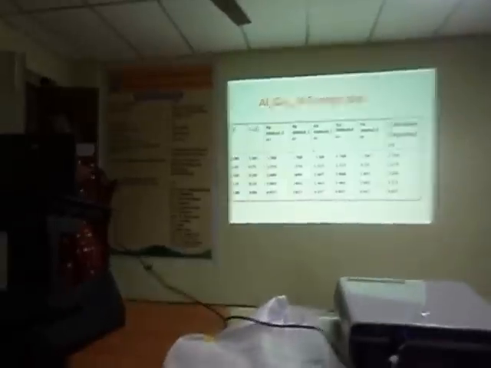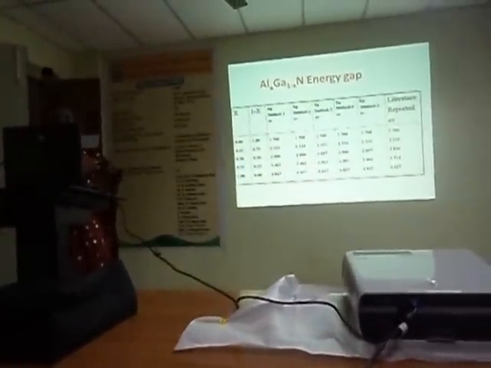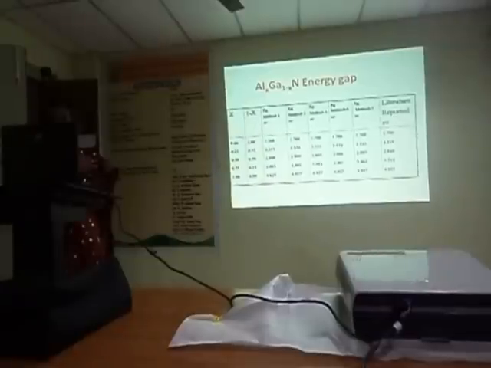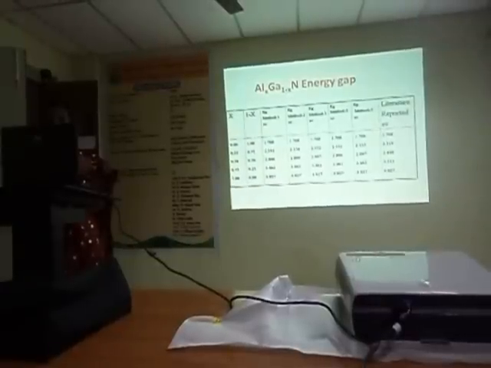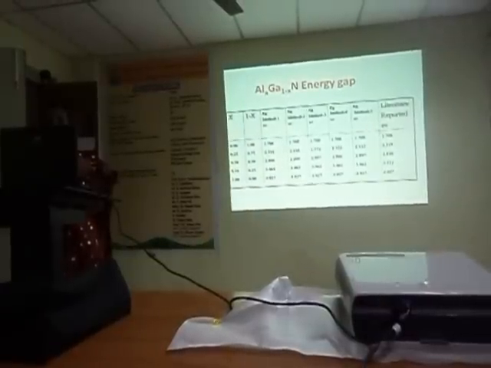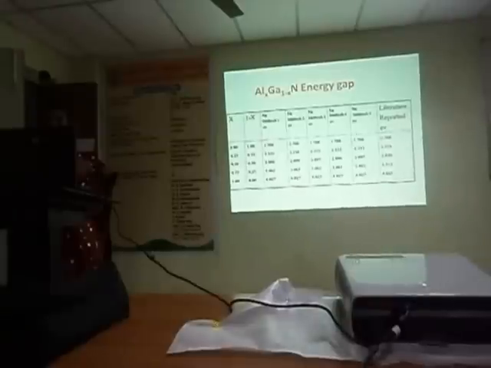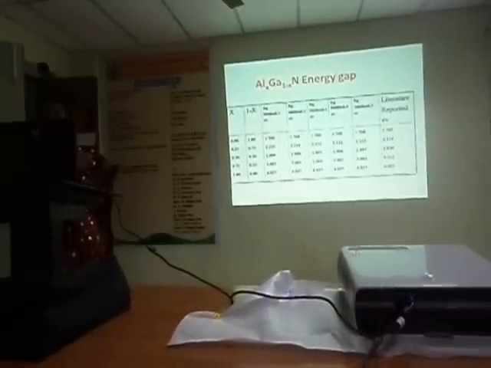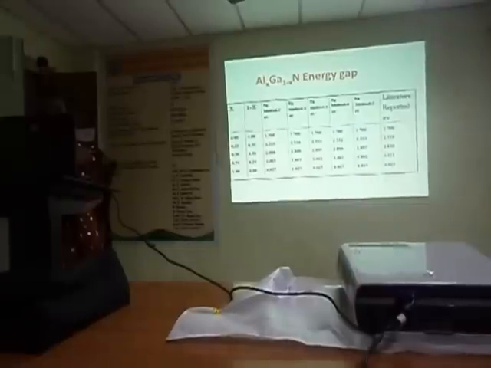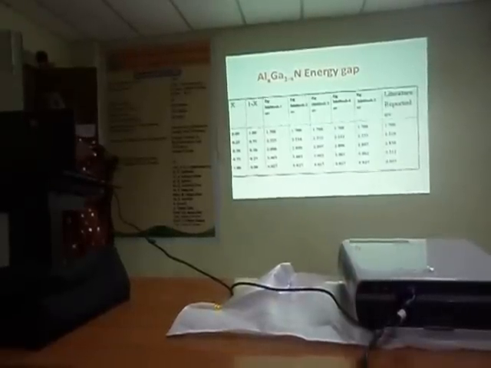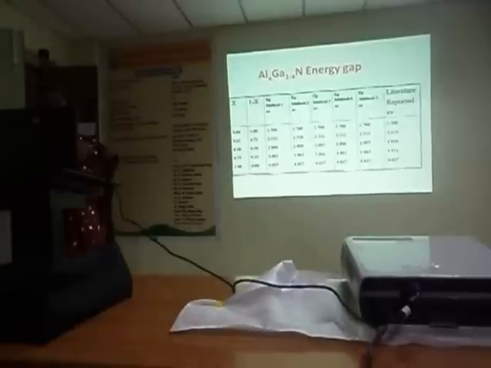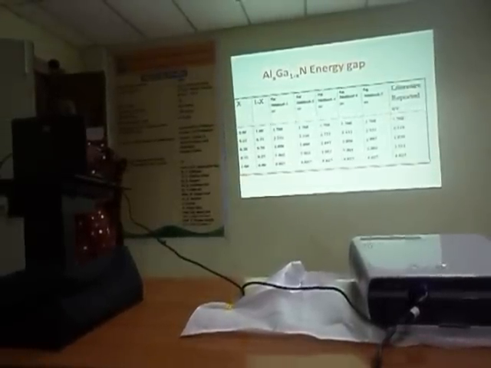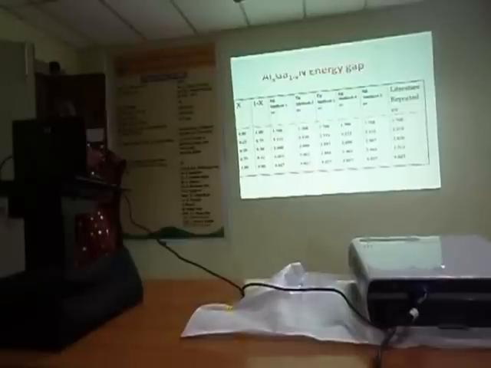I have taken concentrations of 0, 25, 50, 75 and 100 percent. So what happens if the aluminum concentration is increasing? Energy gap has increased from 1.768 electron volts to 4.027 electron volts. That means energy gap has increased. It comes under wide energy gap. So if energy gap is more than 2 electron volts, then it is said to be a wide energy gap. So the 5 methods represent exactly the experimental literature values.